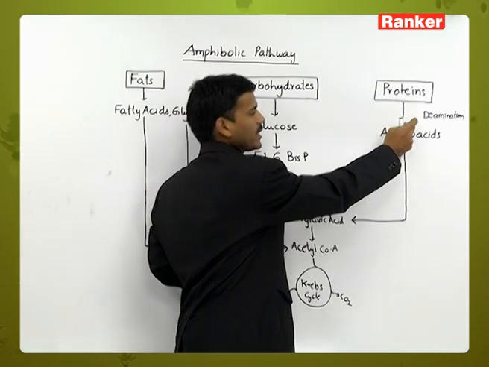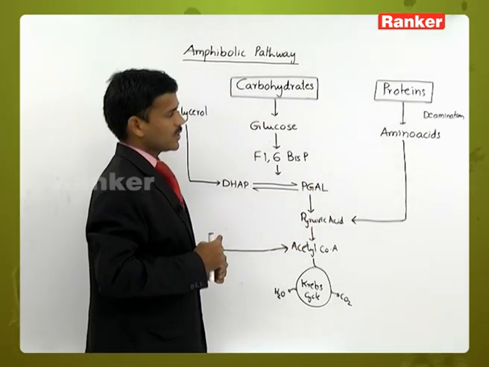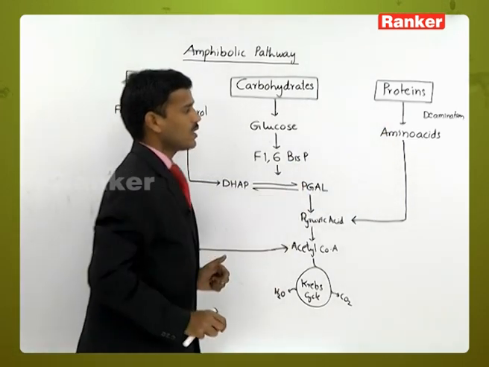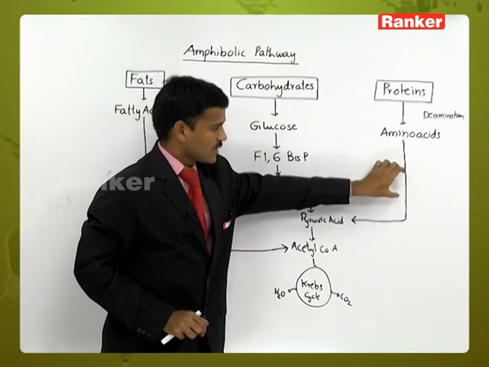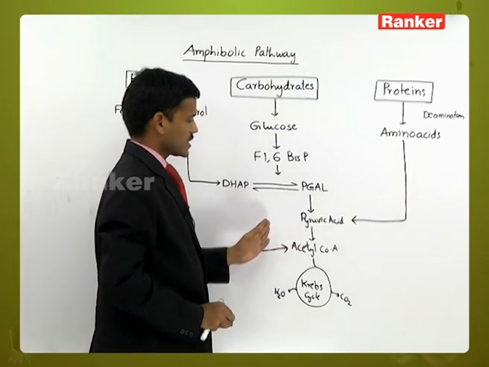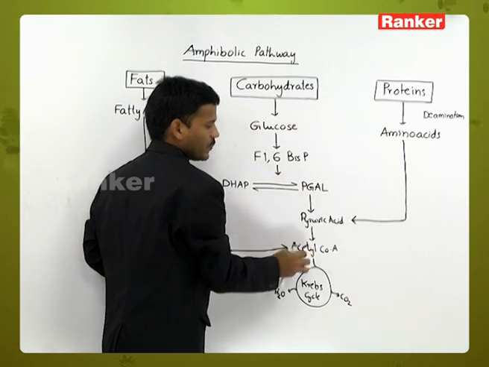By the deamination process, proteins are split into simple molecules, amino acids. These amino acids are involved in the respiratory pathway, and they enter at different points.